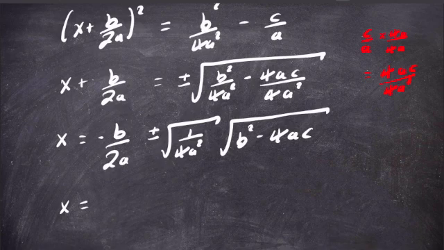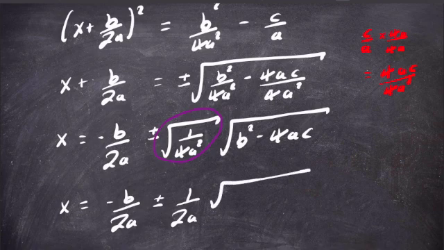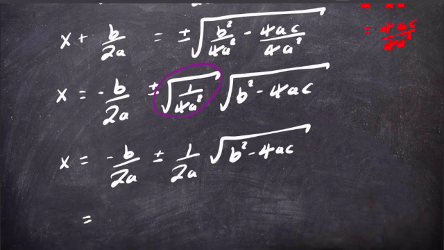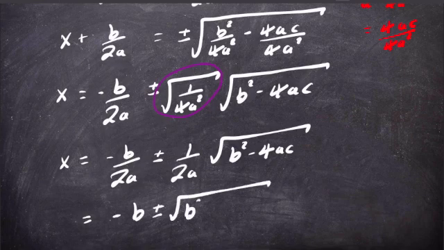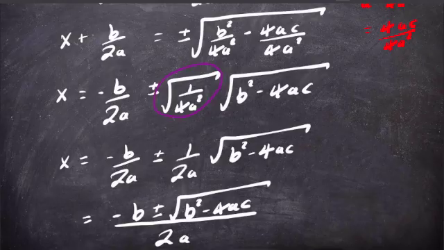And just taking this square root here, we're left with minus b over 2a plus or minus 1 over 2a times the square root of b squared minus 4ac, and then putting all this over a common denominator leaves us with minus b plus or minus the square root of b squared minus 4ac, all divided by 2a, which is what we wanted to prove in the first place.